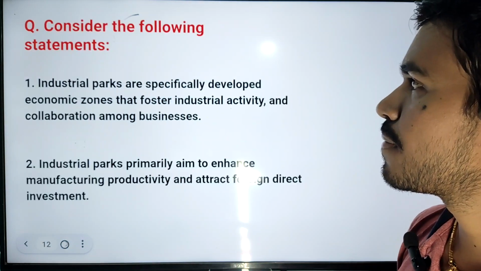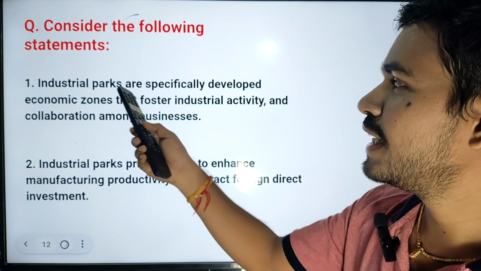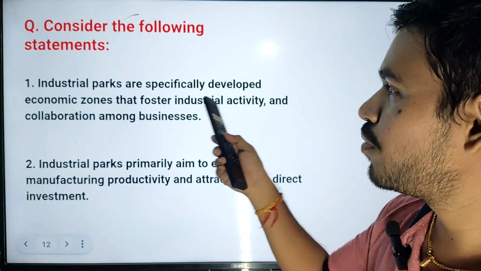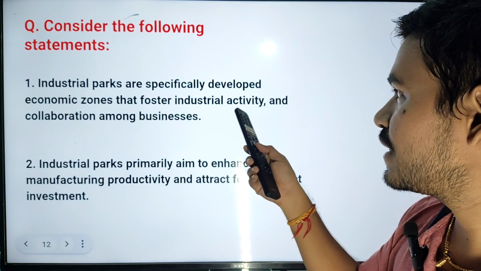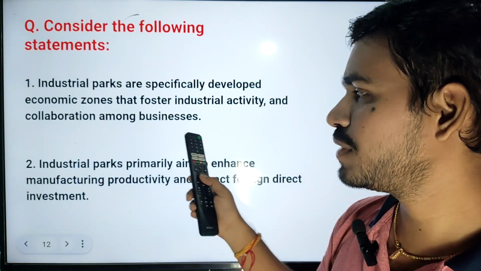Next question. Consider the following statements. Industrial parks are specially developed economic zones that foster industrial activity and collaboration among businesses.